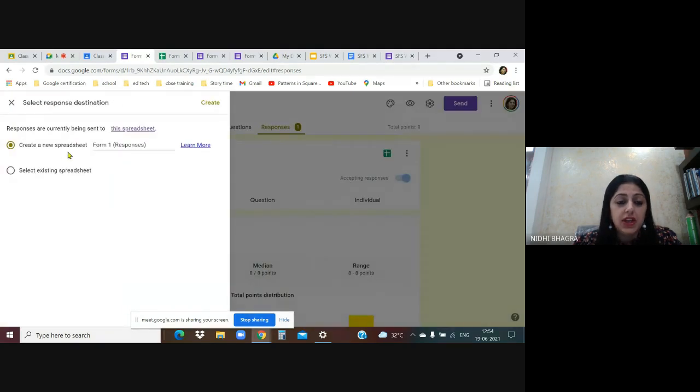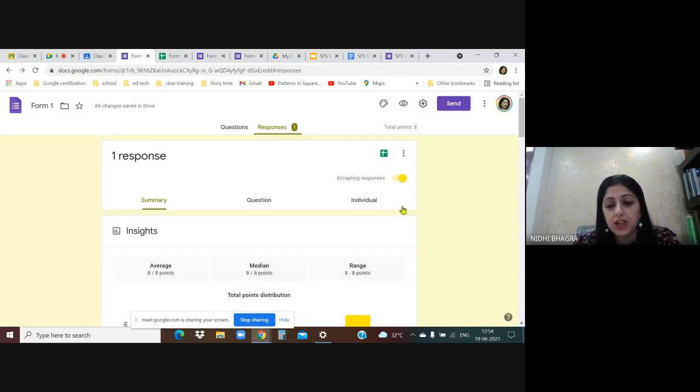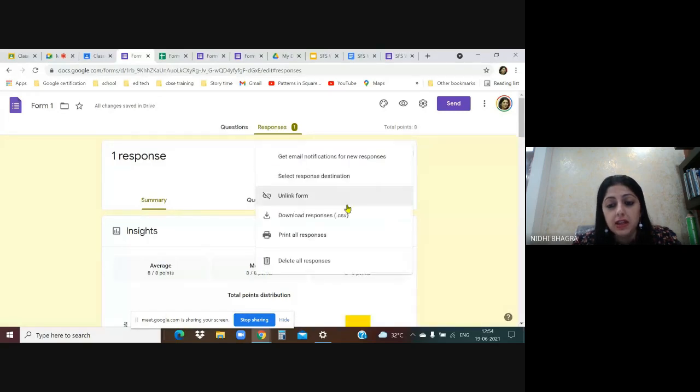You want to continue with the same spreadsheet, or you want to start with a new spreadsheet, so you have to select whether you want to continue with the same spreadsheet or not. And then the third option is unlink the form. If you choose this option, then your new responses will no longer be sent to the spreadsheet. They will not be linked to the spreadsheet. So don't do that. Let it be linked to the spreadsheet.